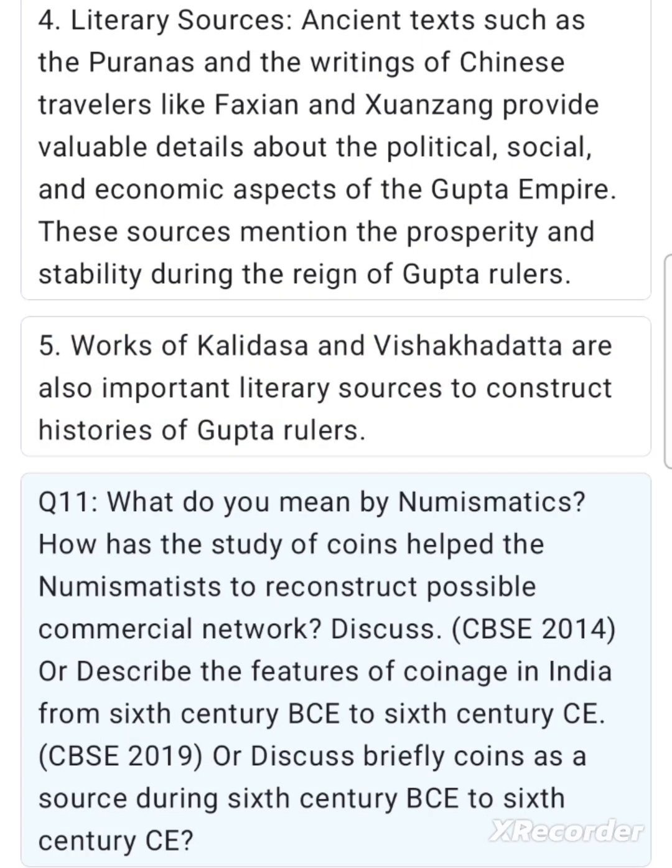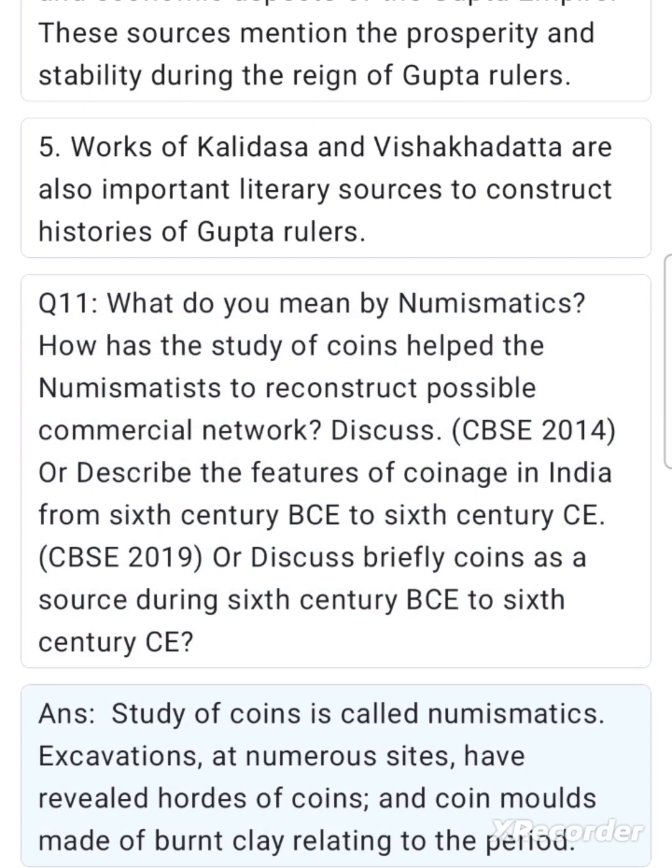Q11. What do you mean by numismatics? How has the study of coins helped the numismatists to reconstruct possible commercial networks? Discuss. CBSE 2014. Or, describe the features of coinage in India from 6th century BCE to 6th century CE. CBSE 2019. Or, discuss briefly coins as a source during 6th century BCE to 6th century CE. Ans. Study of coins is called numismatics.